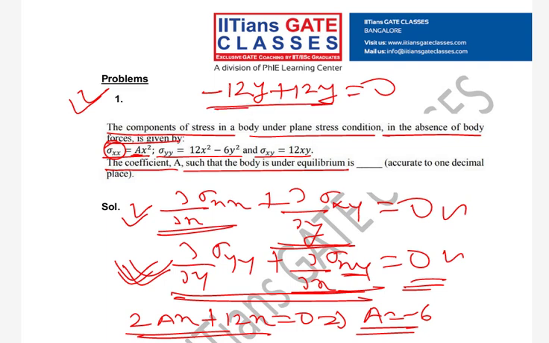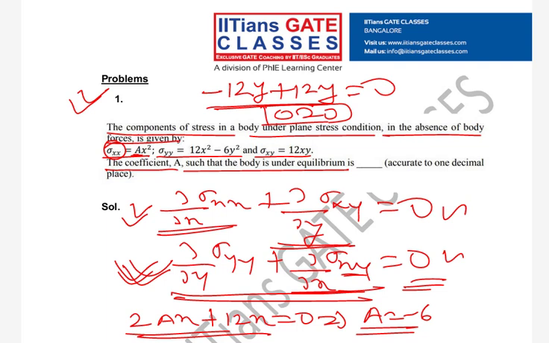So this is 0 equal to 0. So my given data is correct. Is it clear to everyone? Anyone has any doubt here?